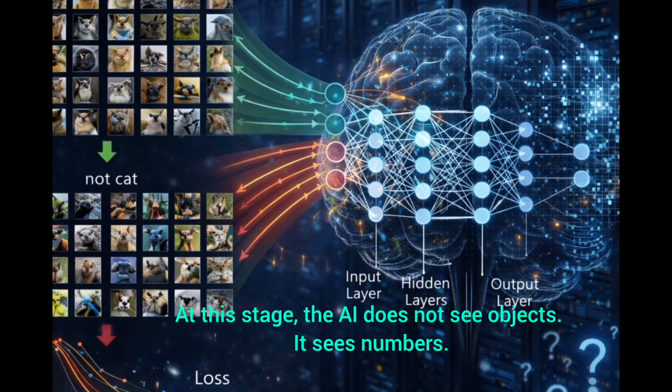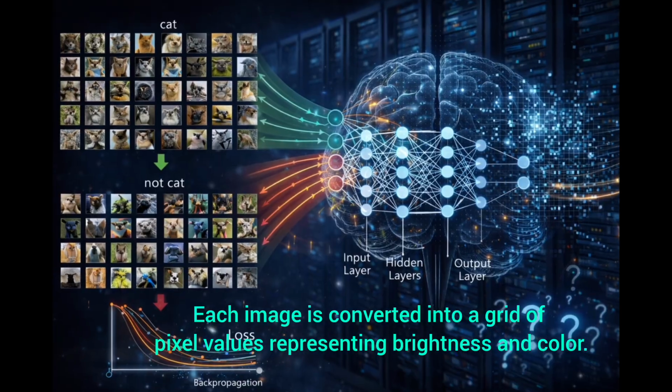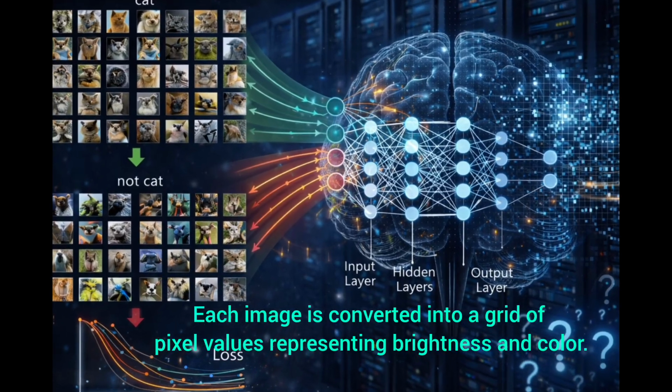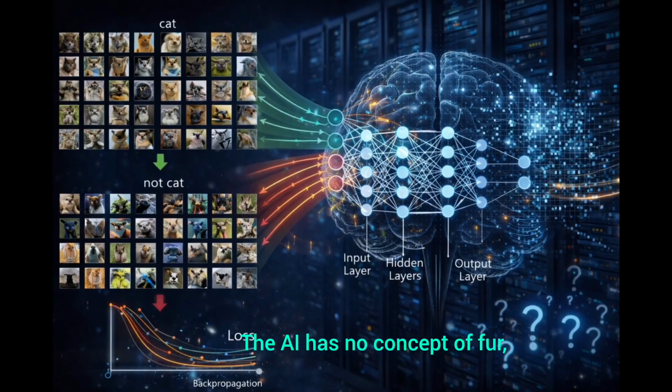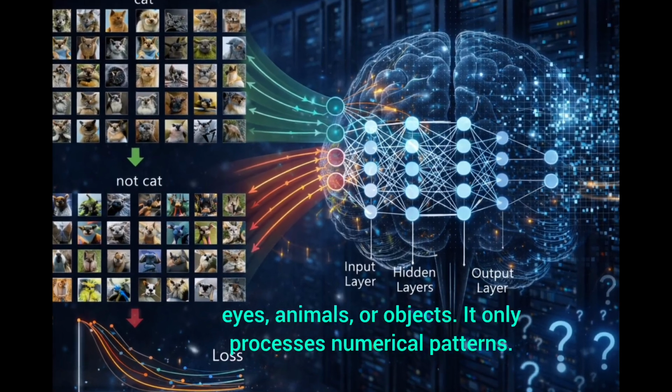At this stage, the AI does not see objects, it sees numbers. Each image is converted into a grid of pixel values, representing brightness and color. The AI has no concept of fur, eyes, animals, or objects. It only processes numerical patterns.